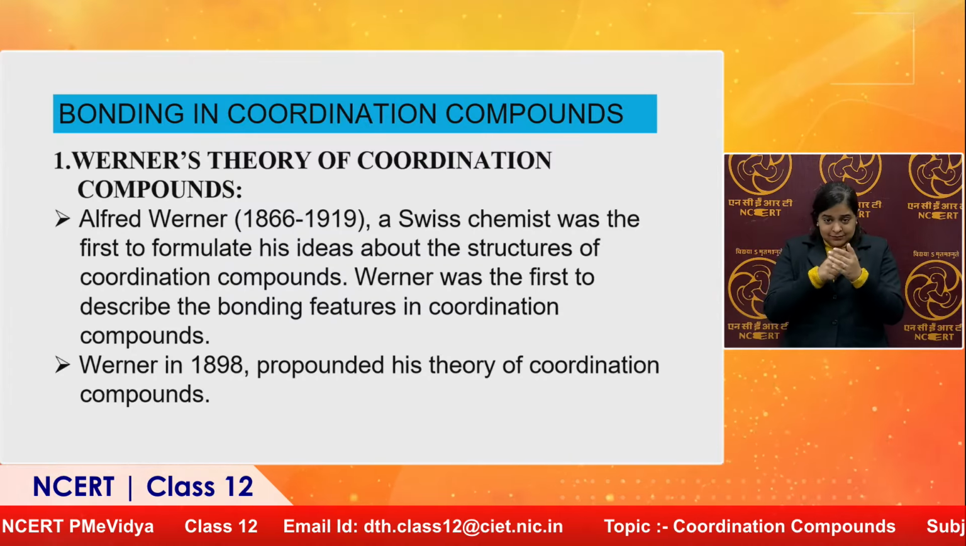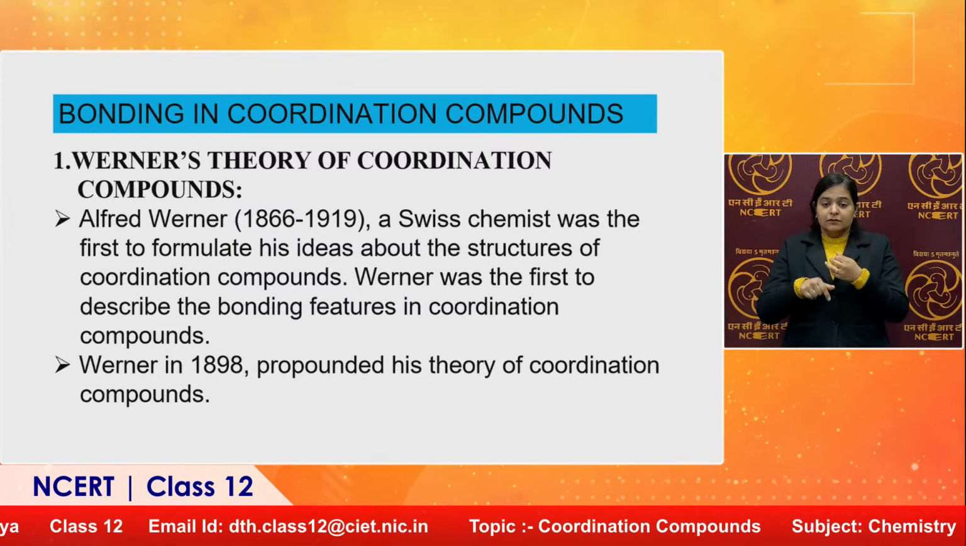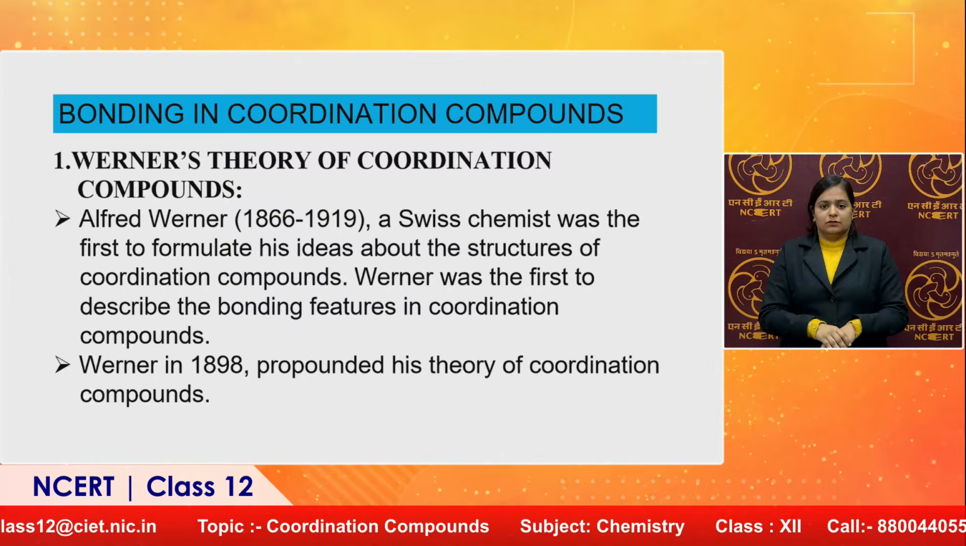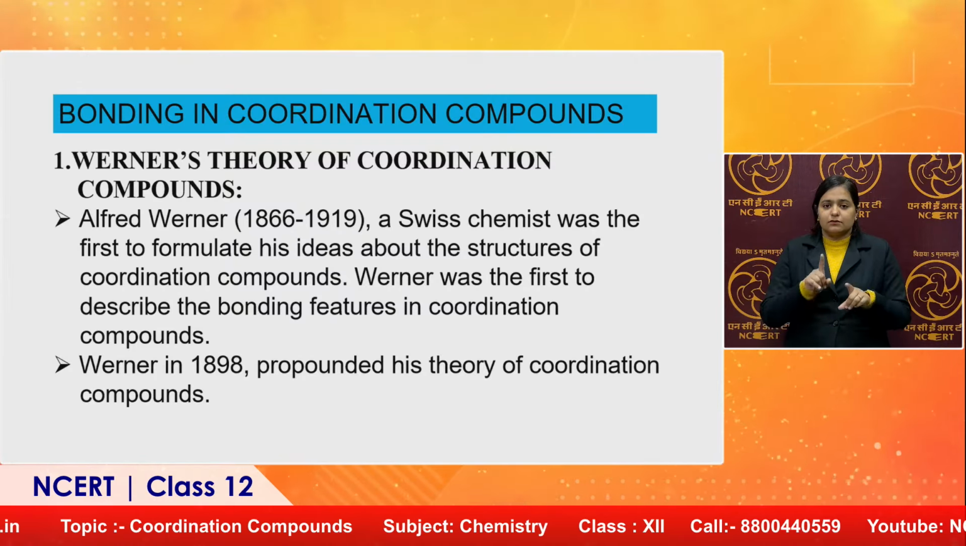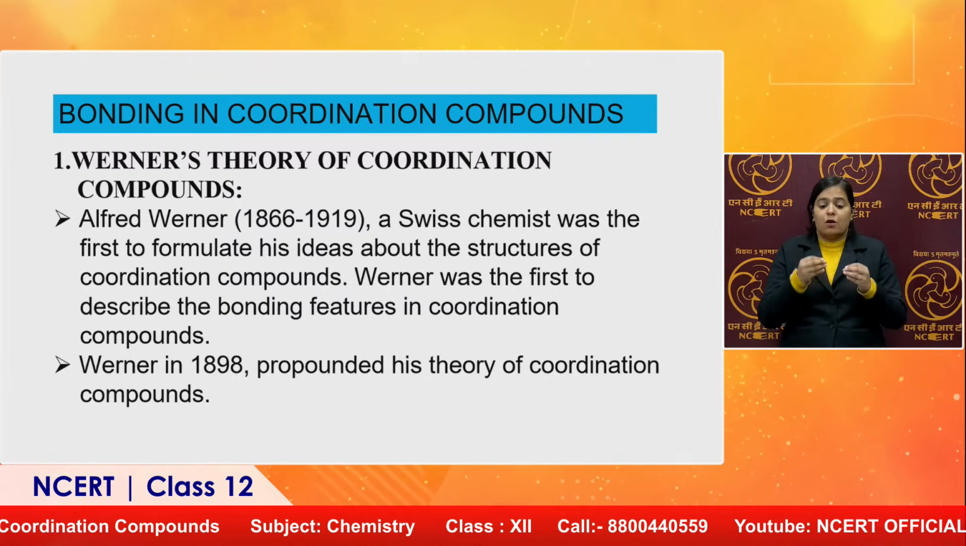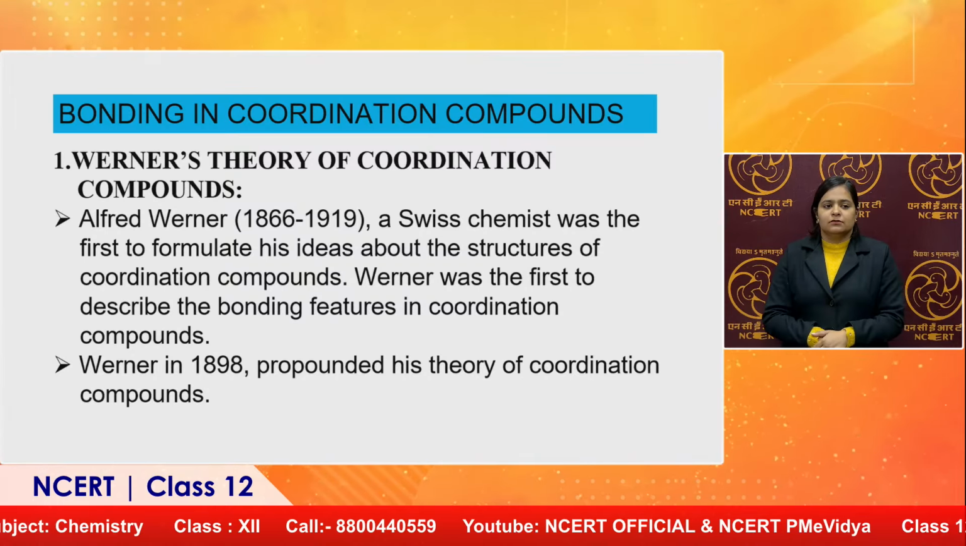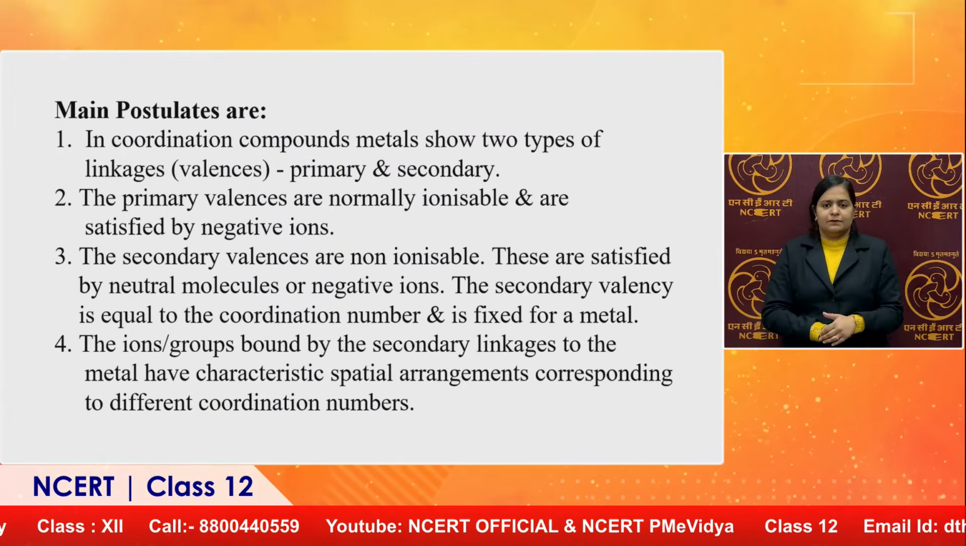Alfred Werner, a Swiss chemist, was the first to formulate his ideas about the structures of coordination compounds. Werner was the first to describe the bonding features in coordination compounds. Werner in 1898 propounded his theory of coordination compounds. There are two types of linkages or valencies, we can say: one is primary and one is secondary. How are they different from each other? Actually, Werner proposed and explained the primary and secondary valency concept.